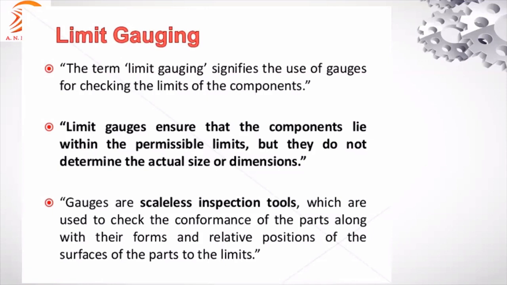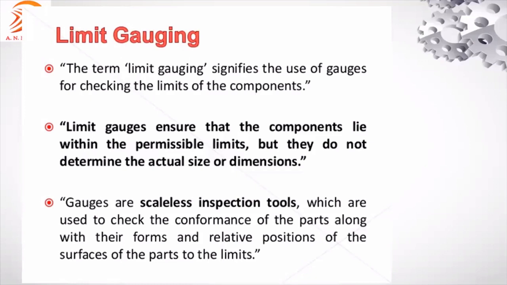In mass production, what is required is, suppose 1,000 components are being manufactured, whether each of those 1,000 components is acceptable or rejected. That is the intention of inspection in mass production. And for that, deciding whether it is accepted or rejected does not require measurement of actual dimensions. So in order to check whether a component is acceptable or rejected, they're going to use a gauge which does not have a scale in it.